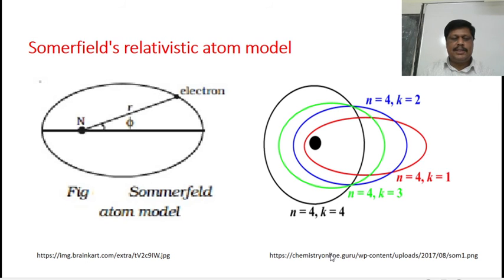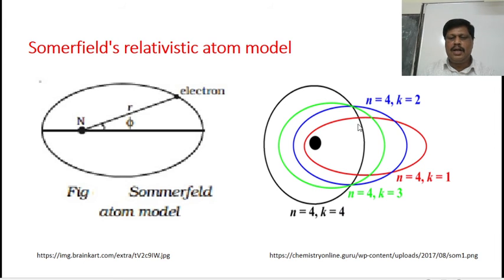Sommerfeld's atomic model can be easily understood using these diagrams. Electrons, the negatively charged particles, revolve around the nucleus with the nucleus at one of the foci, in elliptical orbits, moving with different velocity at different points.